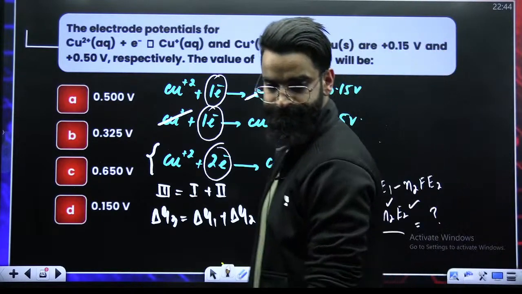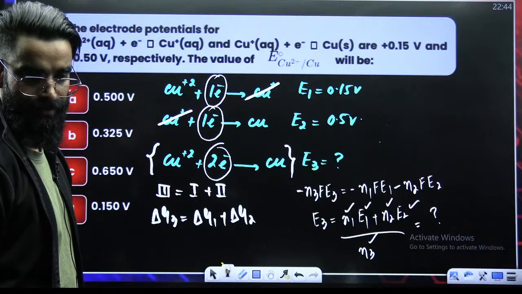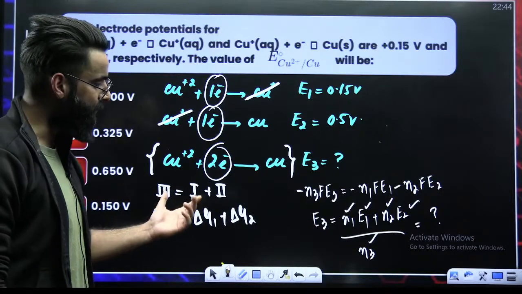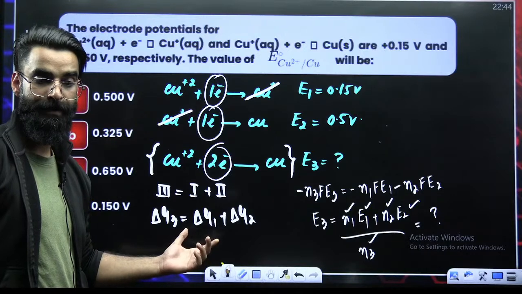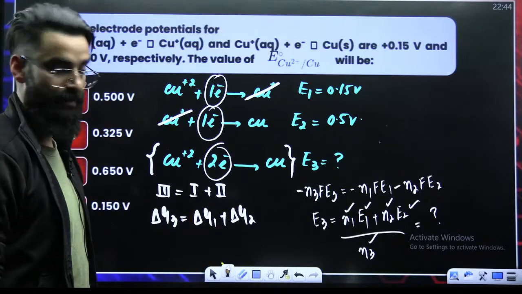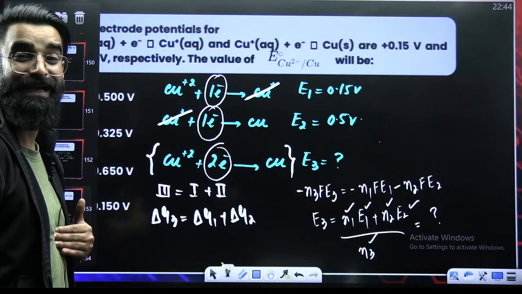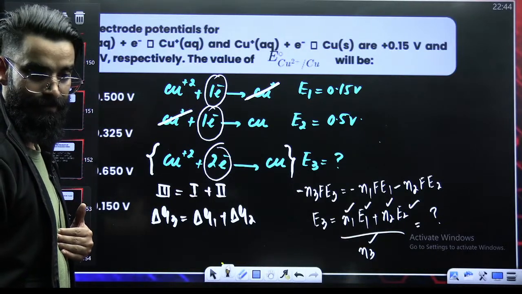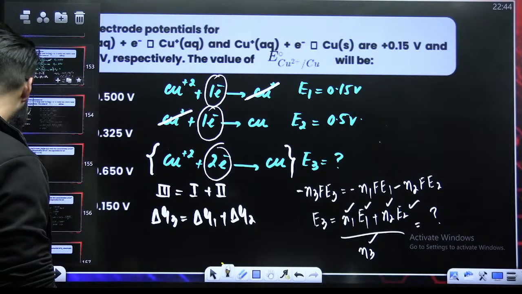That's it. And my dear students, this is how you are going to solve this sort of question, by the way. Remember it from now onwards. Don't solve the question in terms of E. Solve the question in terms of delta G.